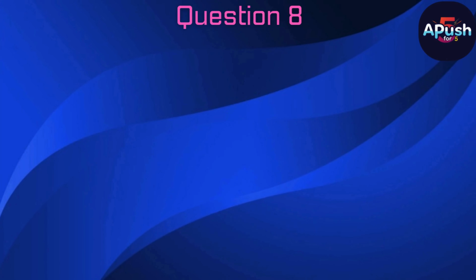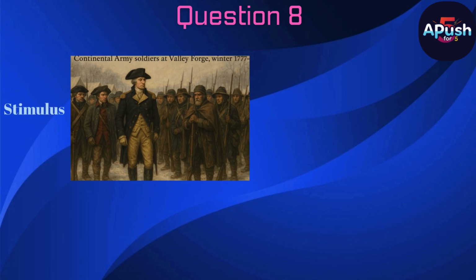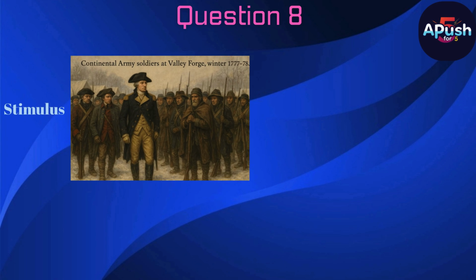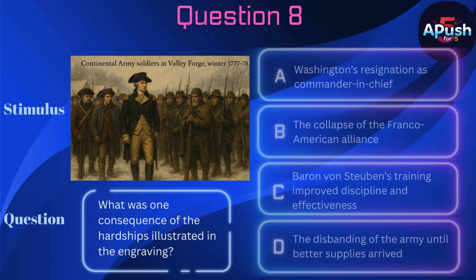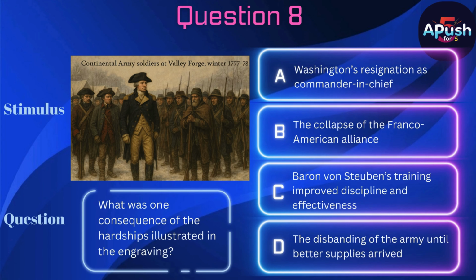Question 8. Stimulus. Engraving. Continental Army soldiers at Valley Forge, winter 1777-78. Question. What was one consequence of the hardships illustrated in the engraving? A. Washington's resignation as Commander-in-Chief. B. The collapse of the Franco-American alliance. C. Baron von Steuben's training improved discipline and effectiveness. D. The disbanding of the army until better supplies arrived.